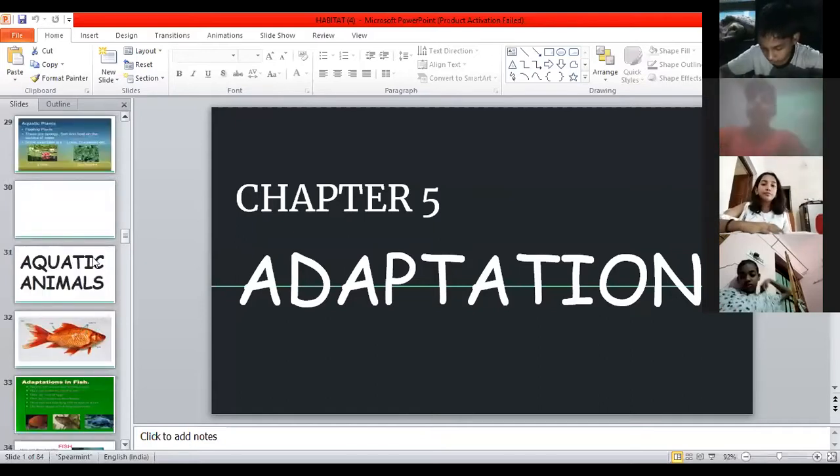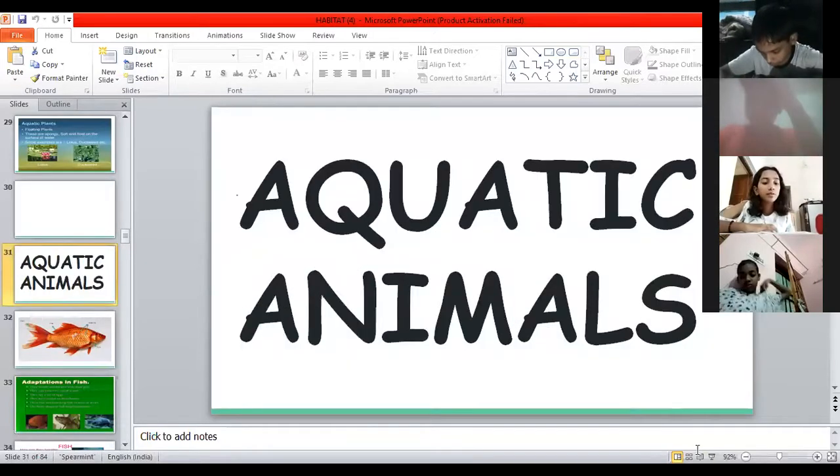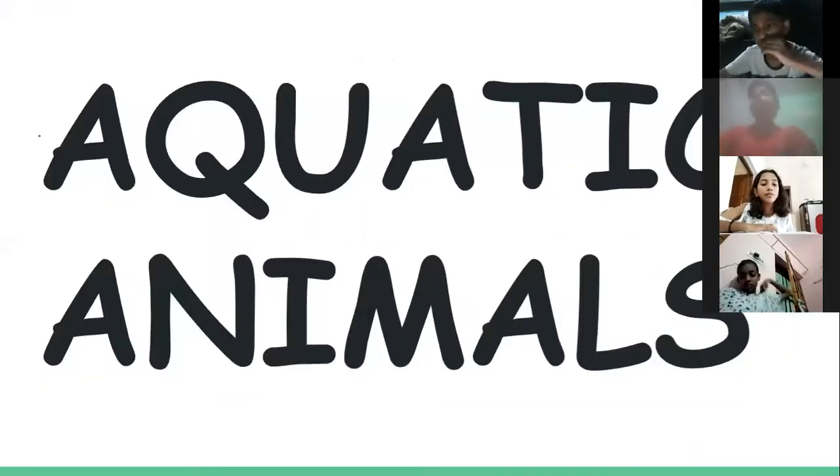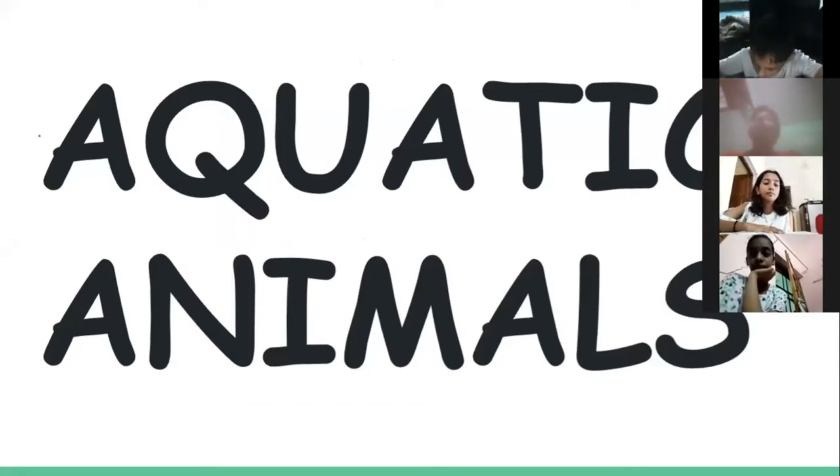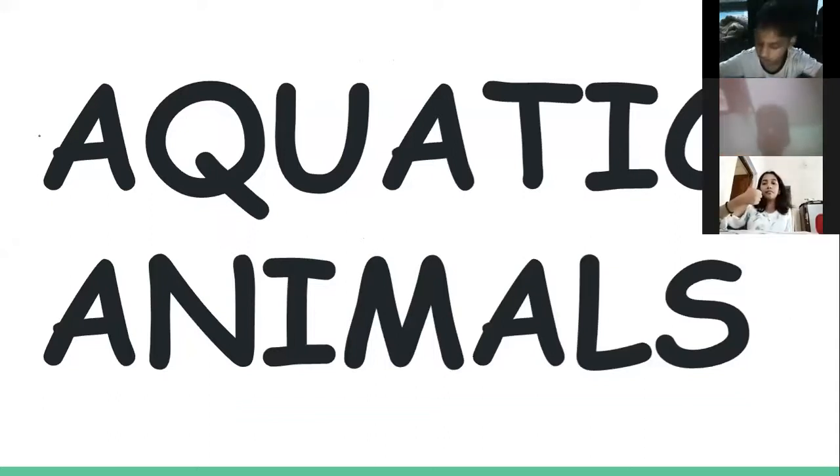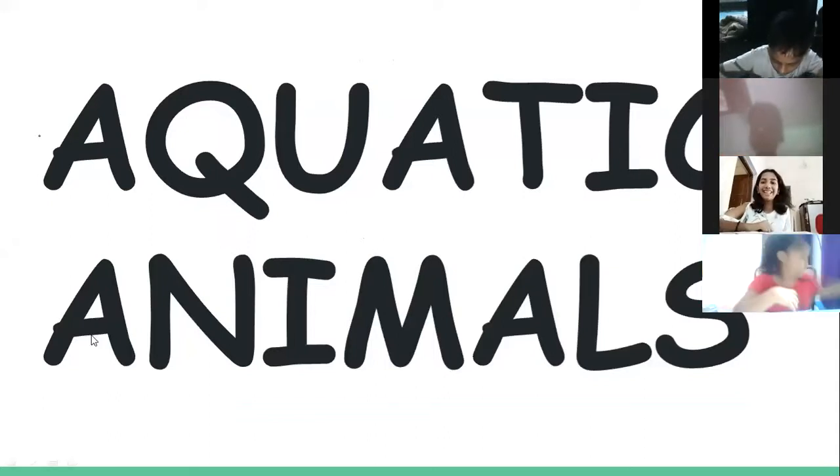Okay, so last class we were discussing the aquatic animals, and you have learned before about the aquatic plants. So you know that there are certain special features. Now before starting with it, let me ask you whether I'm audible to everyone or not. Okay, thank you, Aradhya Singh.